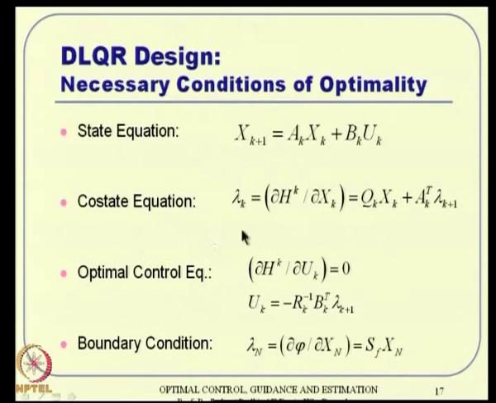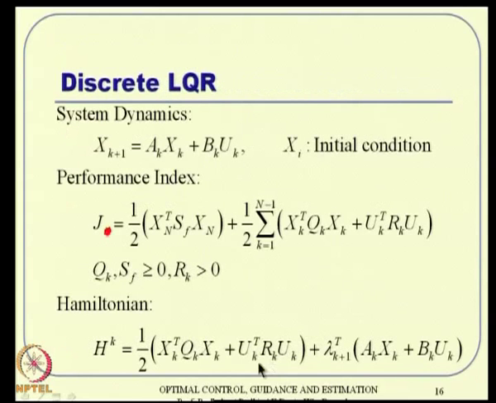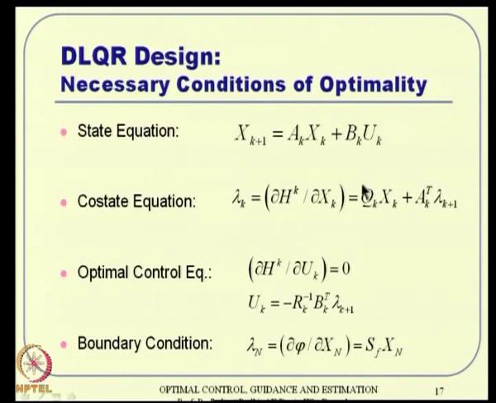Okay. The co-state equation is lambda k equal to del Hk by del xk. So, this expression Hk is available from here. So, del Hk by del xk is nothing but Qk xk from here, and Ak transpose times lambda k plus 1 from here. There is no minus sign, remember that again. Lambda k is nothing but Qk xk plus Ak transpose times lambda k plus 1.